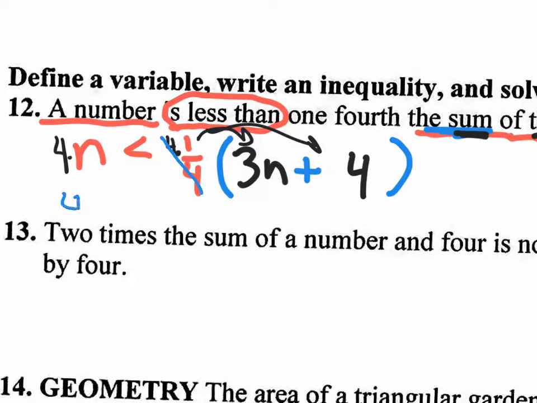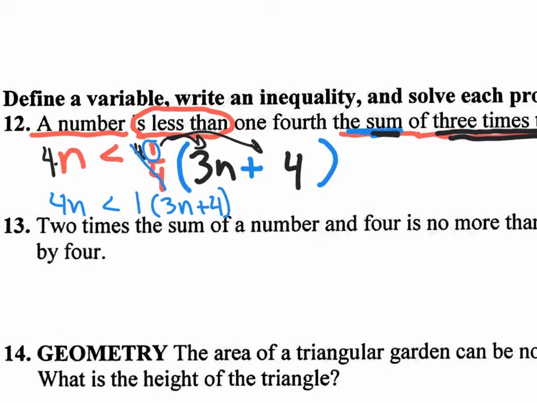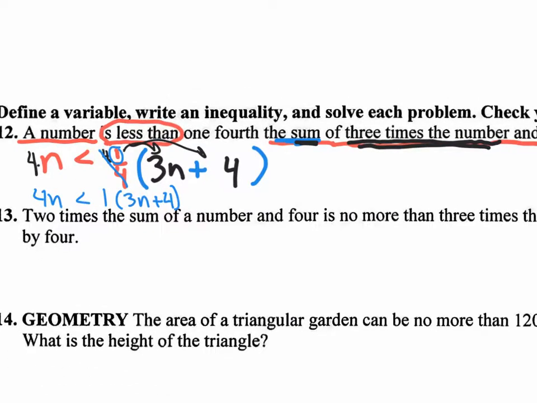And over here you have 4n is less than, you have a 1 left over, 1 parentheses 3n plus 4. Now, of course, distributing the 1 is not going to change anything. So you're going to rewrite this, and you're going to have 4n on the left side is less than 3n plus 4 without parentheses. Now, I did not change the inequality. It still stays less than because I did not multiply or divide the whole inequality by -1, so it stays the same.